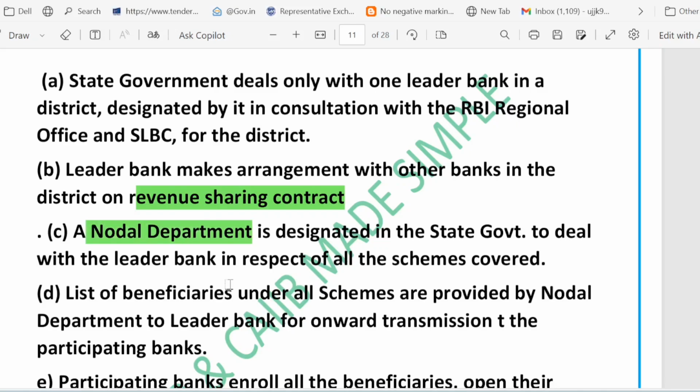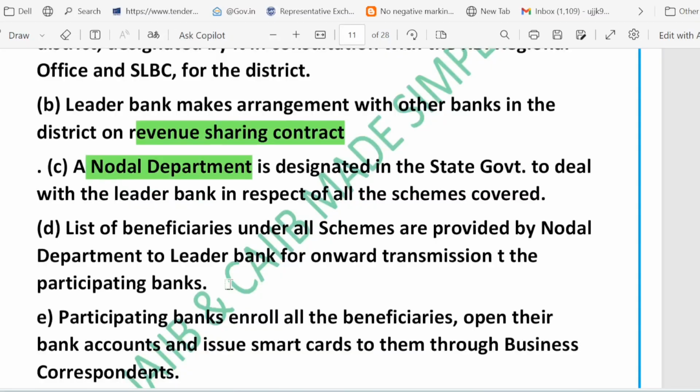The nodal department provides the list of beneficiaries under all schemes to the leader bank.